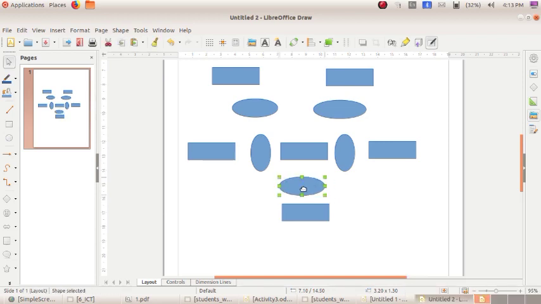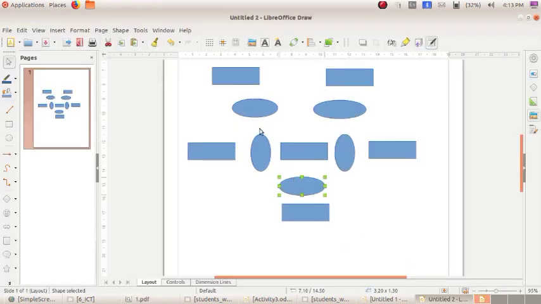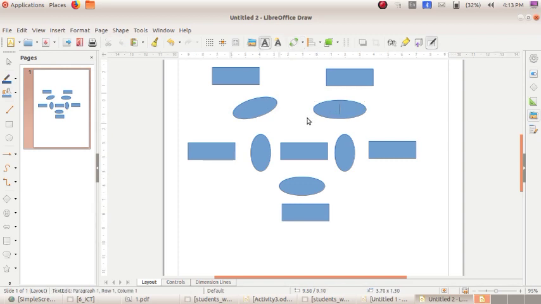Okay. Now let us examine the figure. See, these two ellipses and these two rectangles are rotated. So how can we rotate an image? Just click here. By selecting this ellipse, you want to press your keyboard one more. Now you can see orange colored squares or orange colored circles. Now go for this and you can see a tool for rotating it. Okay. So don't double click it.